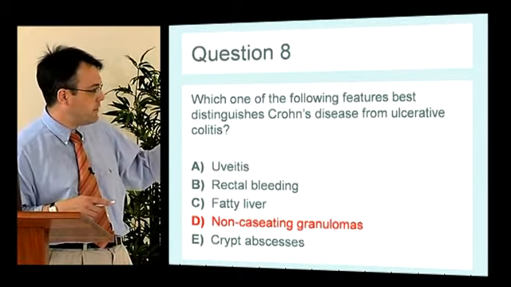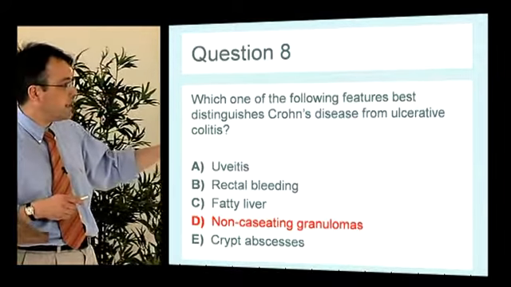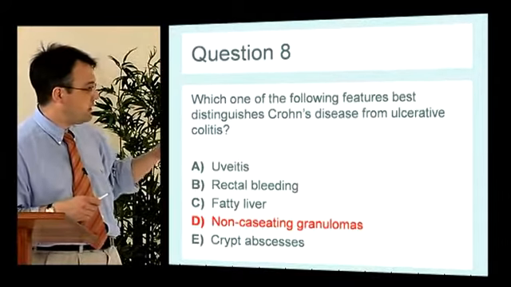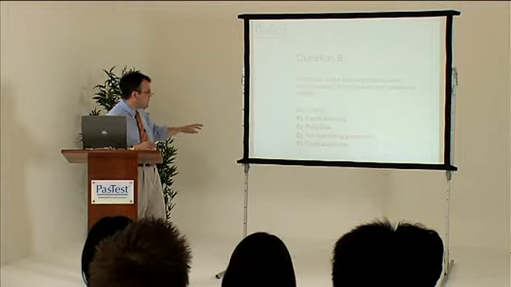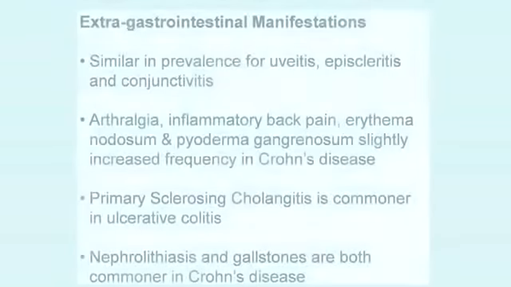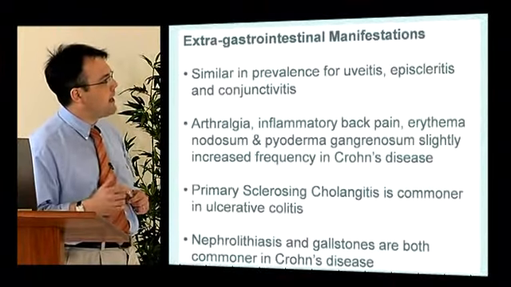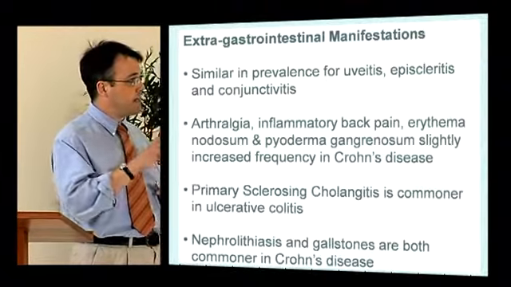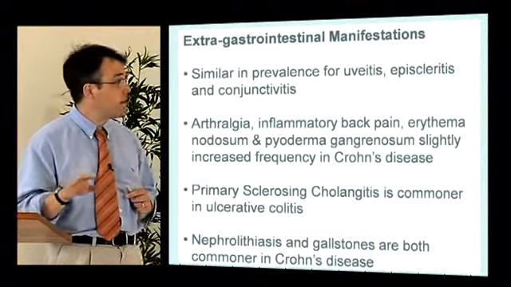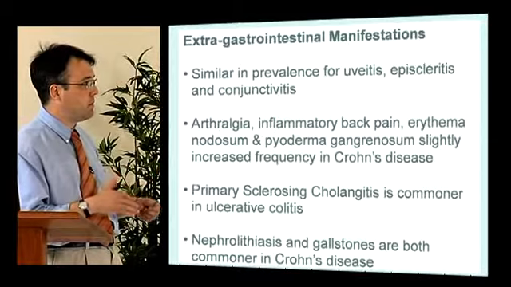Uveitis can occur in both, liver can occur in both, more common in UC. Rectal bleeding, well, depends if you've got colonic involvement in Crohn's or not. Crypt abscesses are seen in UC. The extra gastrointestinal manifestations are well known, and those affecting the eyes, whether it's uveitis, episcleritis or conjunctivitis, are similar in both, and they tend to occur when the disease is active.